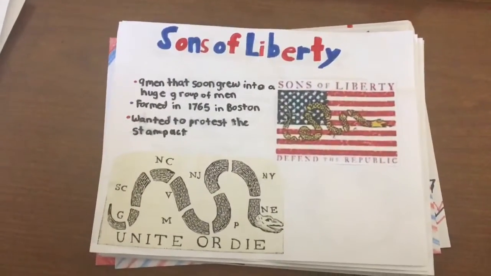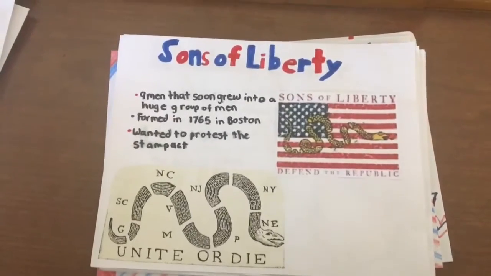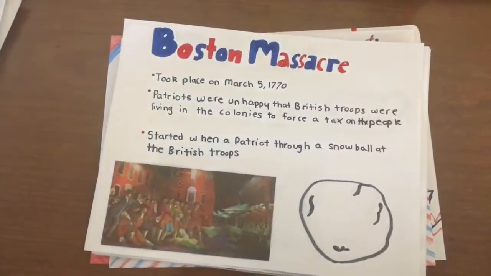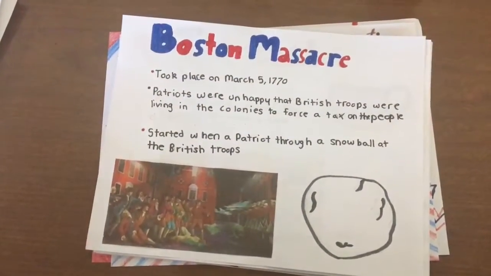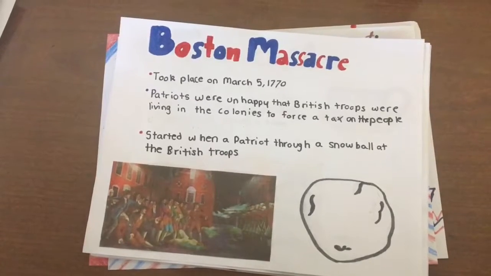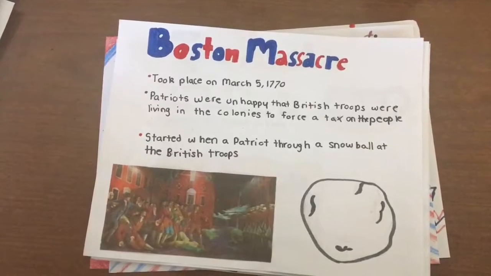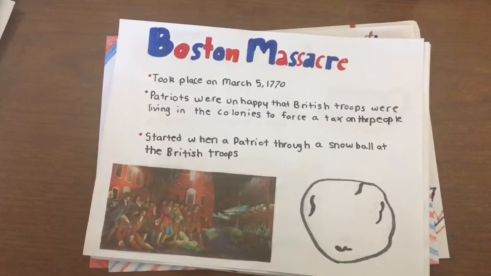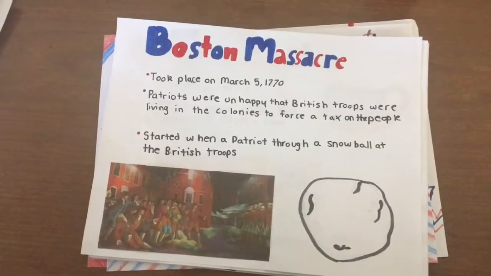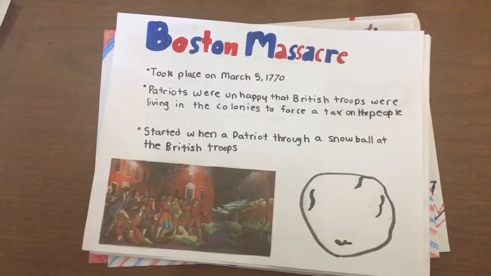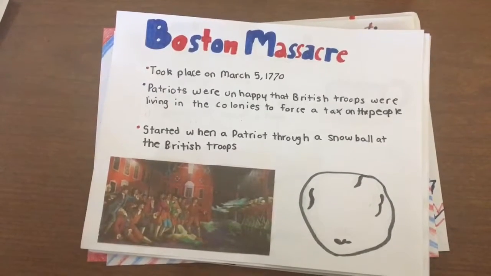Responsible for organizing and planning the Boston Tea Party. The Boston Massacre took place on March 5, 1770. America wanted independence from Britain. Patriots were unhappy that British troops were residing in the colonies to force a tax that America did not approve of. British used guns and colonists used snowballs. 5 people died.